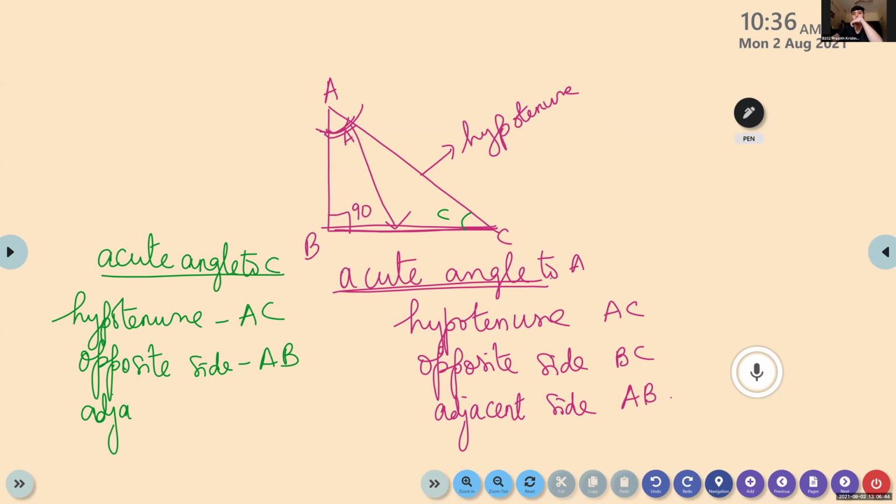BC. So whenever we are given a right angle triangle, we can find out all these things. With respect to an acute angle, we can fix which is the opposite side and which is the adjacent side. The hypotenuse is the side opposite to 90 degrees. So based on the acute angle, the opposite side and adjacent side will change, but the hypotenuse is fixed.